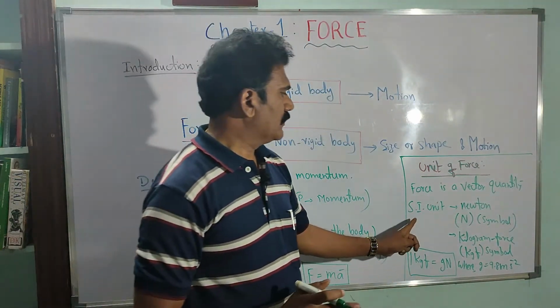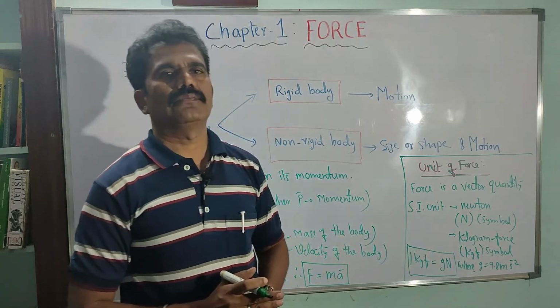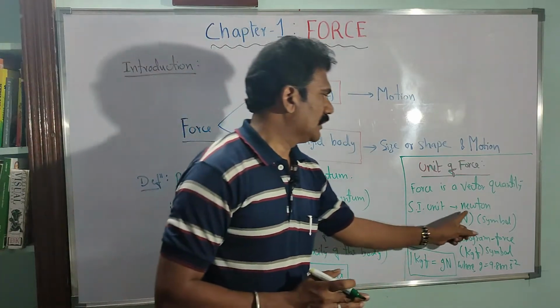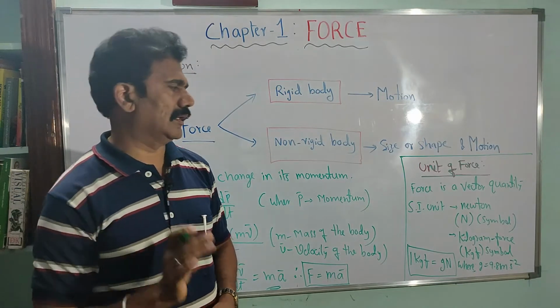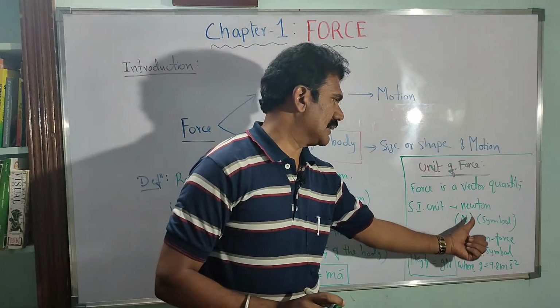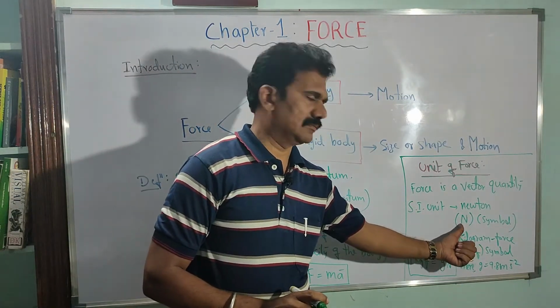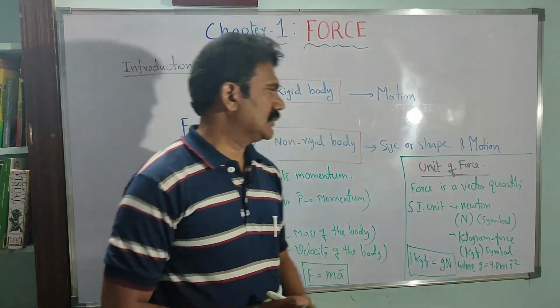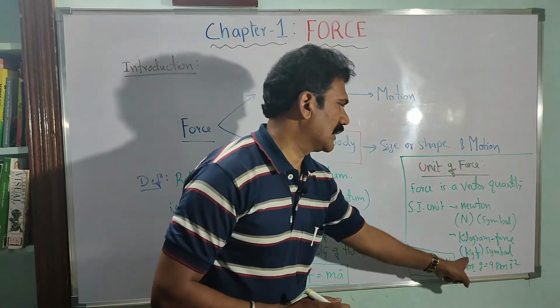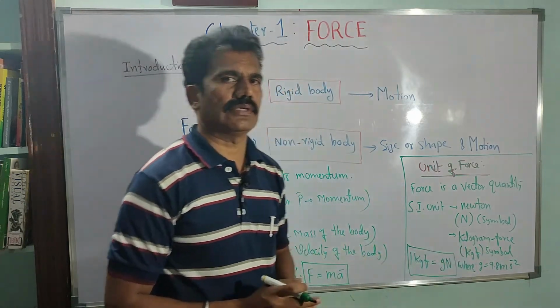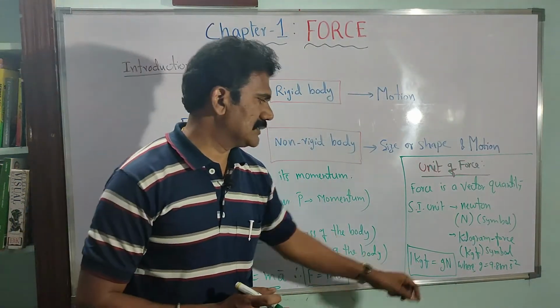The SI unit for measuring force is the Newton, symbolically capital N. The Newton is related to the kilogram force, kgf. So 1 kgf is equal to how much?